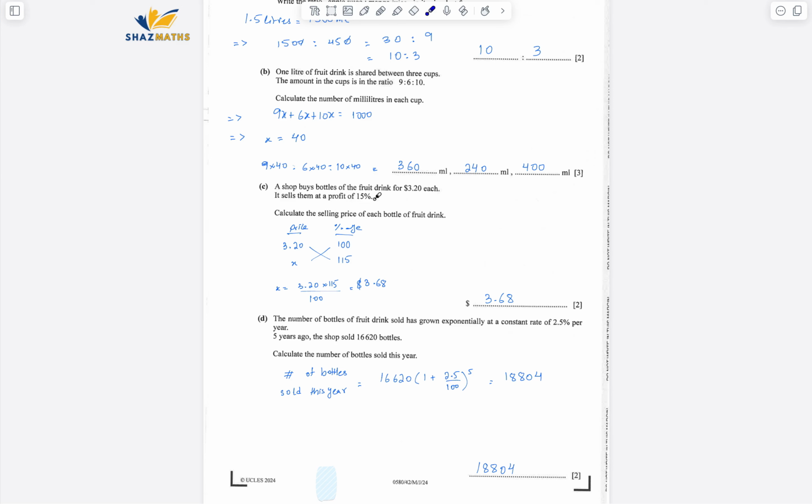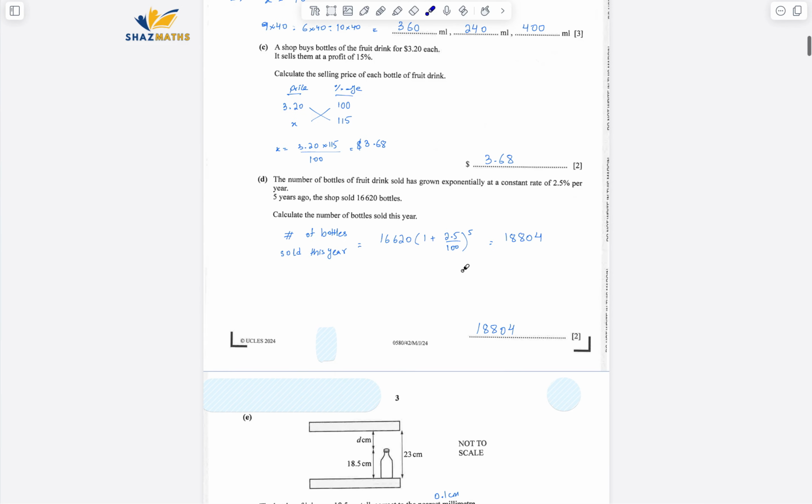A shop buys bottles of the fruit drink for $3.20 each. It sells them at a profit of 15%. Calculate the selling price of each bottle of the fruit drink. So 15% is the profit and we have to calculate the selling price. Remember, for percentage questions, you always assume the original amount as 100%. That's what I did. And then the selling price should have been 115%. That is X, cross multiplied. Simplify that out. It comes out to be $3.68.